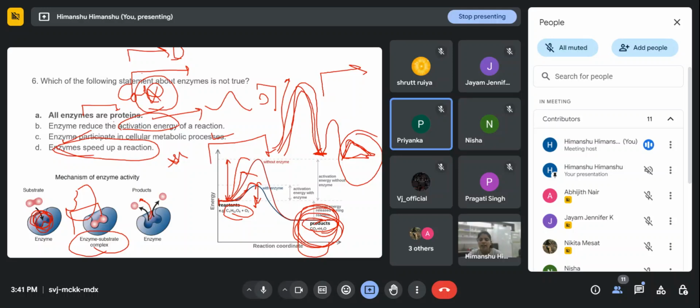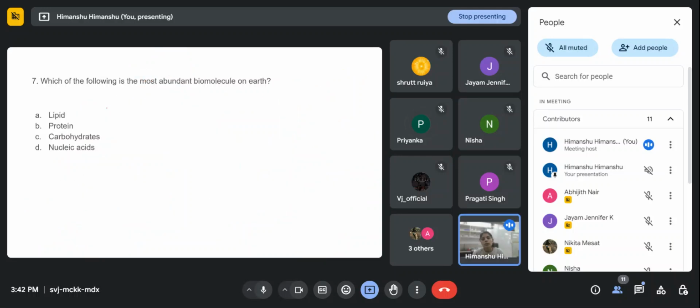Okay, maybe the NCERT is not updated. That is true, all proteins are not enzymes, but it is not true that all enzymes are proteins, because we know now that ribozymes are enzymes that are not proteins.